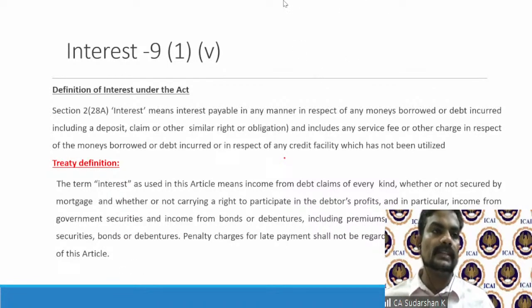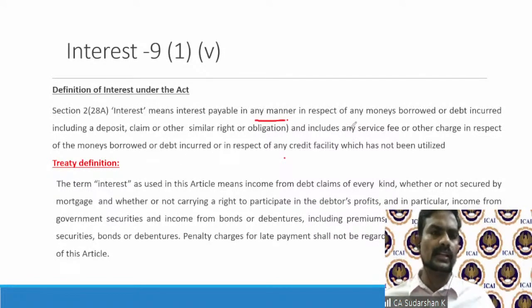It says interest means interest payable in any manner in respect of any monies borrowed or debt incurred, including a deposit, claim, or other similar right or obligation, and includes any service fee or other charge in respect of the monies borrowed or debt incurred, or in respect of any credit facility.